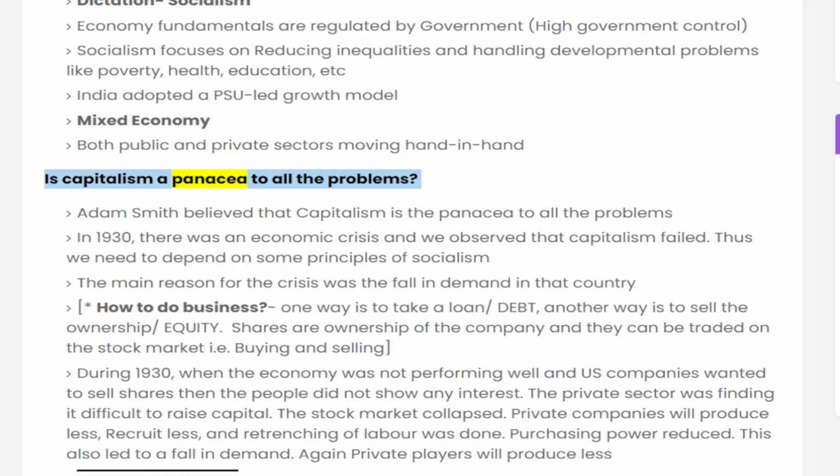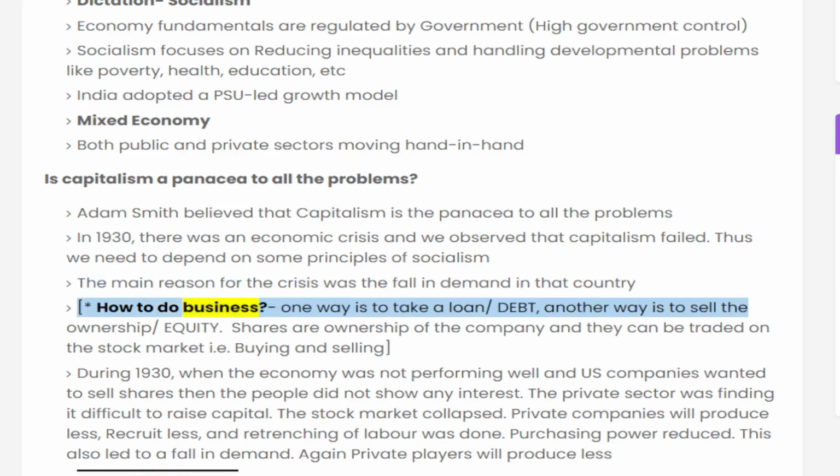Is capitalism a panacea to all the problems? Adam Smith believed that capitalism is a panacea to all the problems. In 1930, there was an economic crisis and we observed that capitalism failed. Thus we need to depend on some principles of socialism. The main reason for the crisis was the fall in demand in that country.